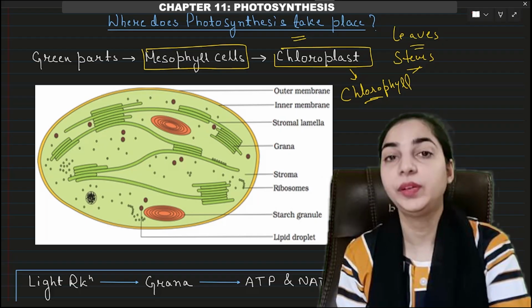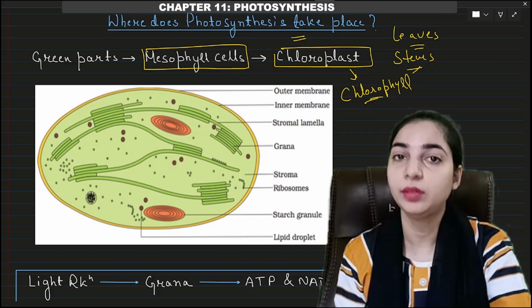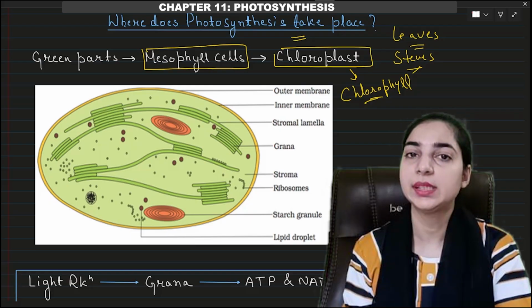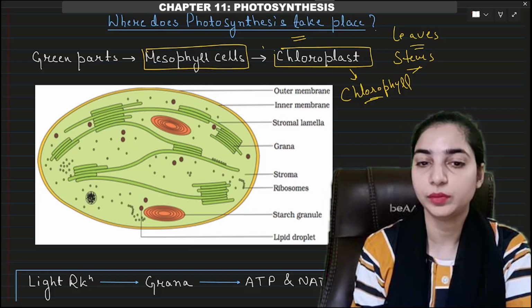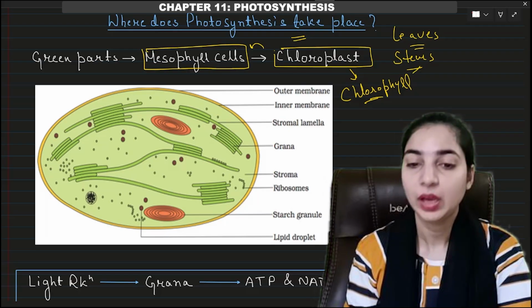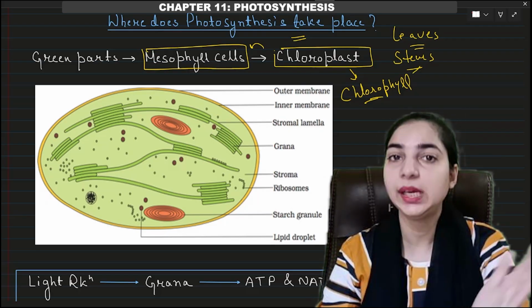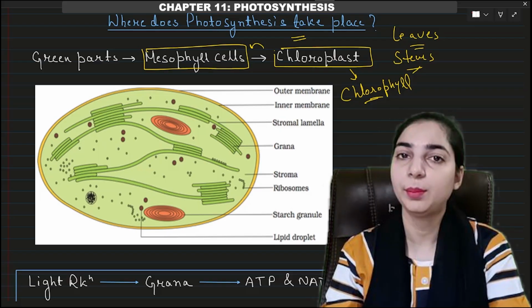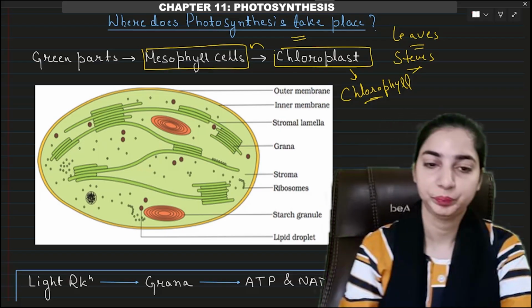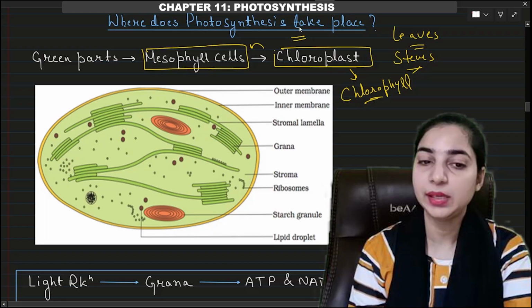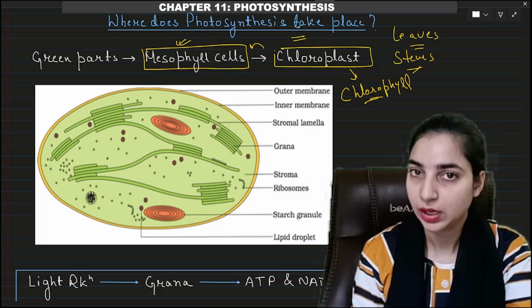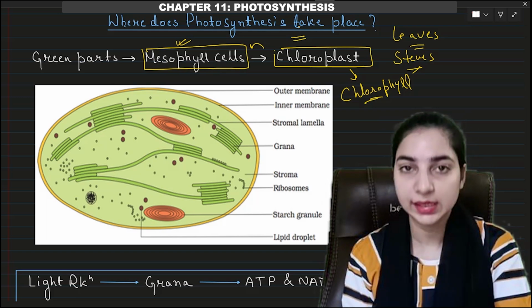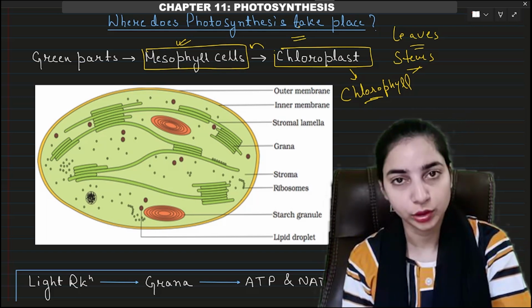Okay, so chlorophyll is very important for photosynthesis to take place, right? Therefore, photosynthesis takes place in the chloroplast of the mesophyll cells. Also, we know that the chloroplasts generally align themselves along the walls of the mesophyll cells to get the maximum amount of sunlight. So where does photosynthesis take place? In the mesophyll cells of the leaves, because the mesophyll cells have the chloroplast, and the chloroplast contains the green substance known as chlorophyll, important for photosynthesis.